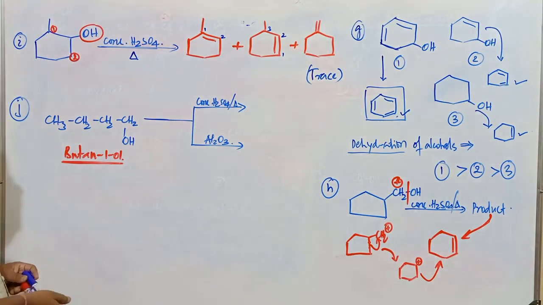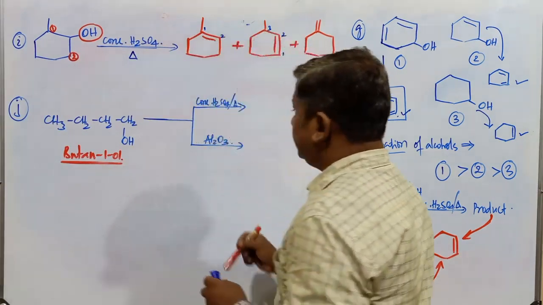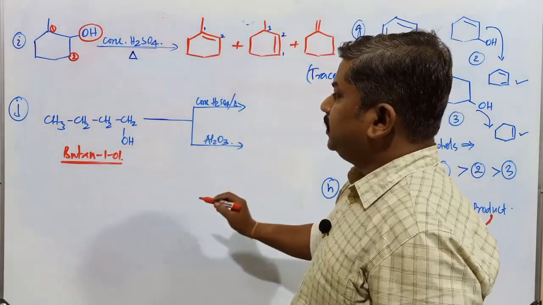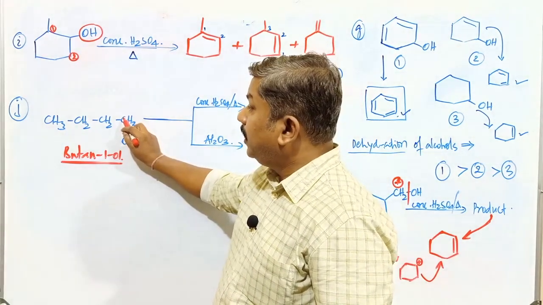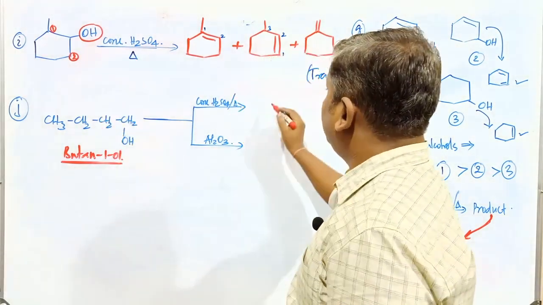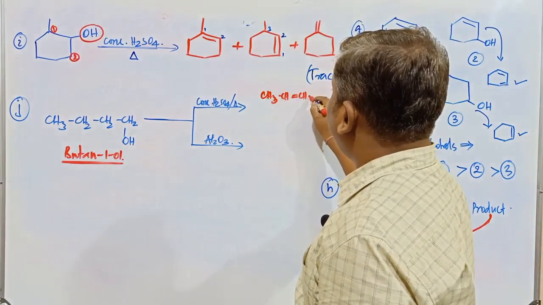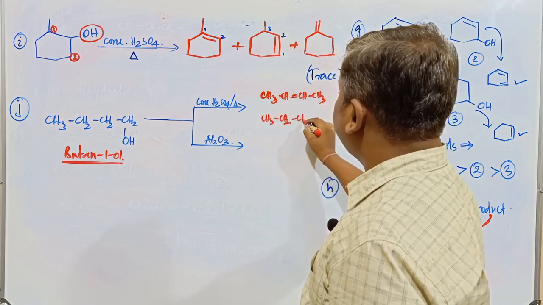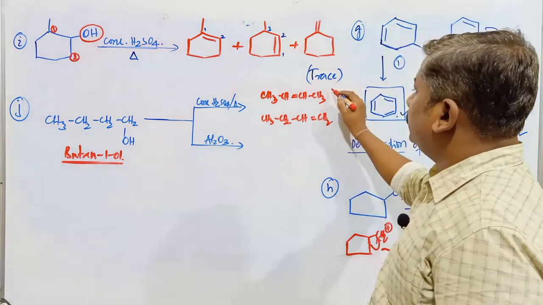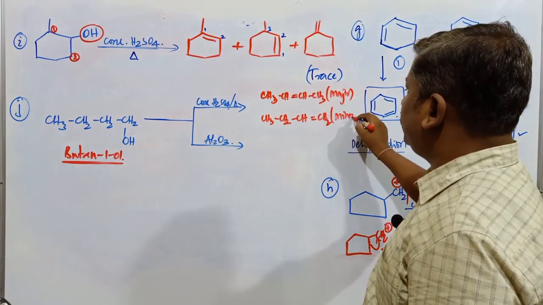So in that case, what type of compound is going to be possible? In case of this particular reaction, first reaction, what happens? Formation of primary carbocation takes place. Primary carbocation can be changed into secondary carbocation. So two different compounds are possible here. CH double bond CH and CH3. Next one CH3, this is CH2 CH double bond CH2. This is a major product and this one is a minor product here.